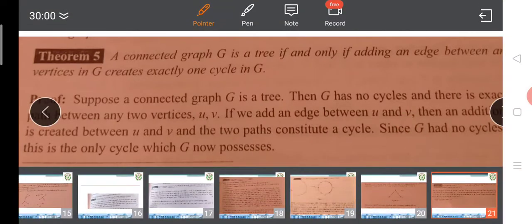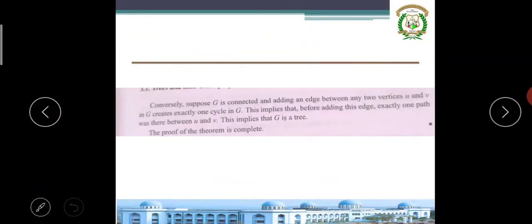Next one, a connected graph is a tree if and only if adding an edge between any two vertices creates exactly one cycle. Yes. Take the example: two vertices and one edge, n vertices, n minus 1 edges. It's a tree. If I add one edge, it will make a cycle. No doubt at all. Suppose a connected graph is a tree, then G has no cycle, so adding an edge will make one cycle. Remember that.